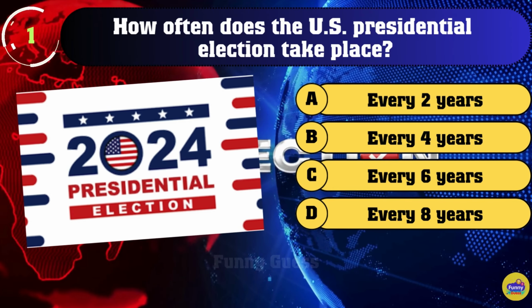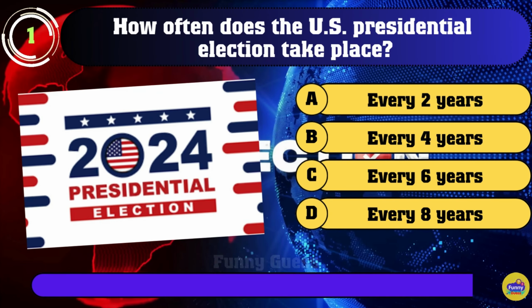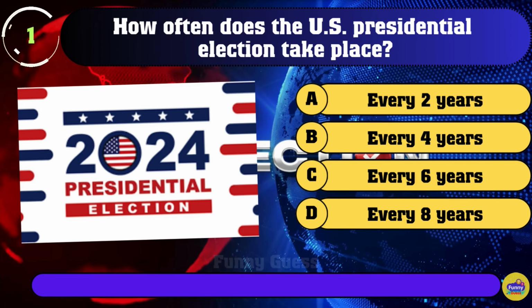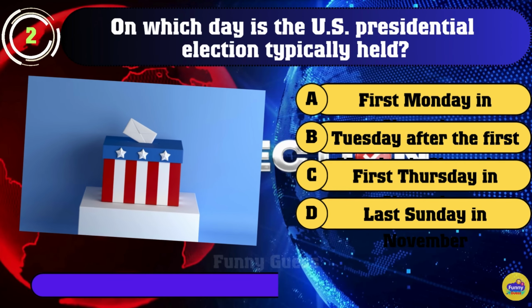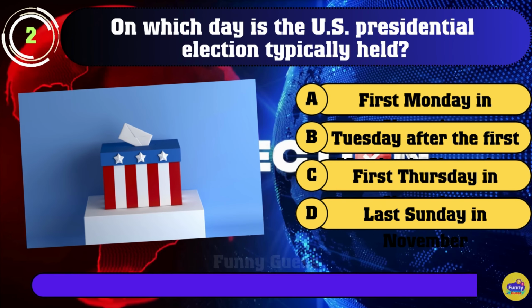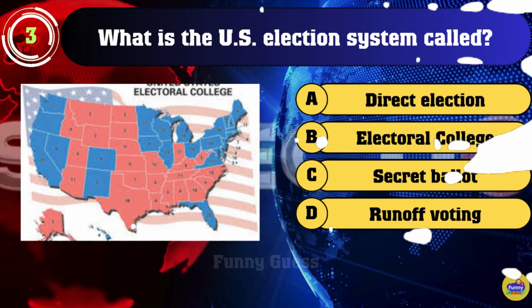1. How often does the US presidential election take place? B. Every 4 years. 2. On which day is the US presidential election typically held? B. Tuesday after the first Monday in November.